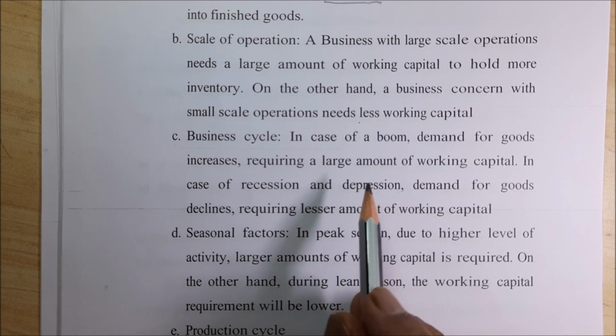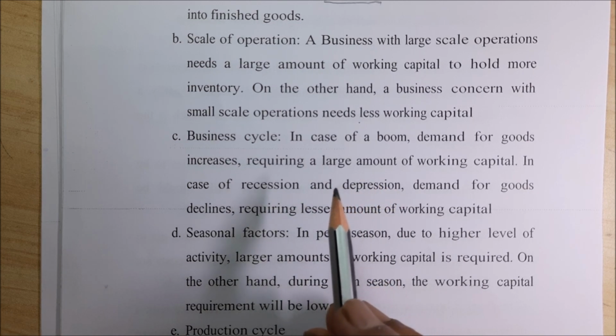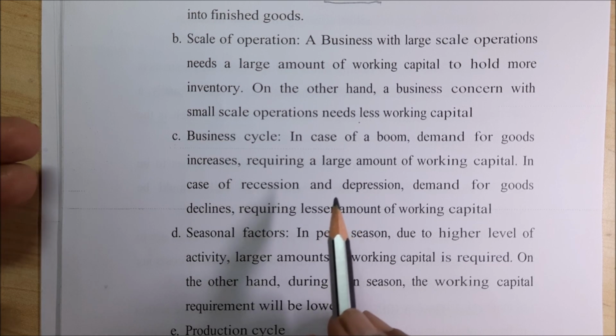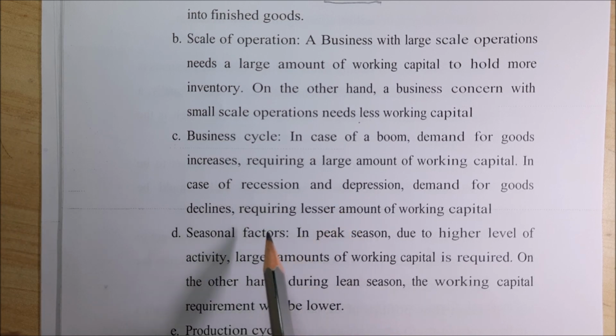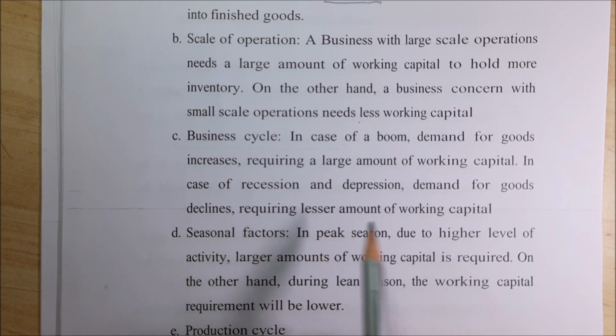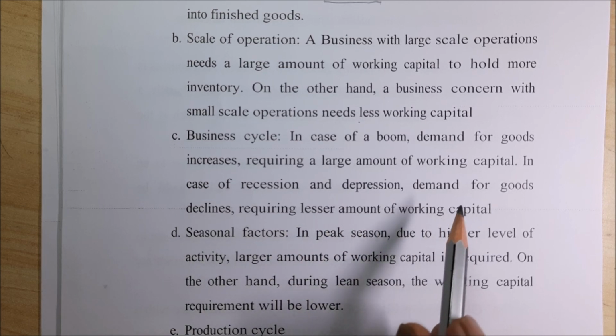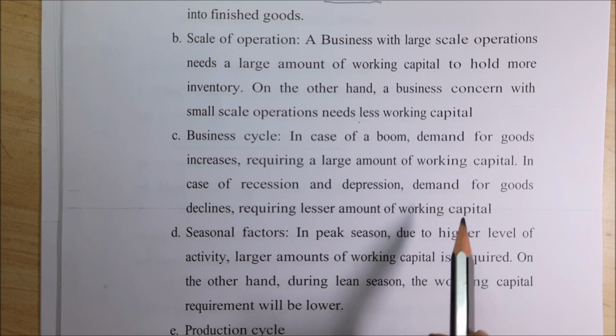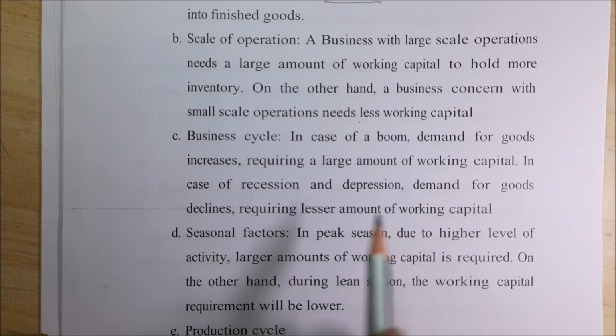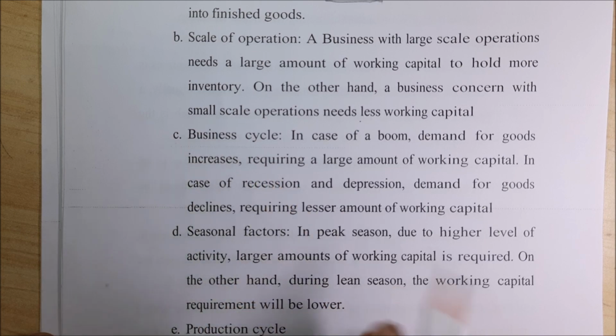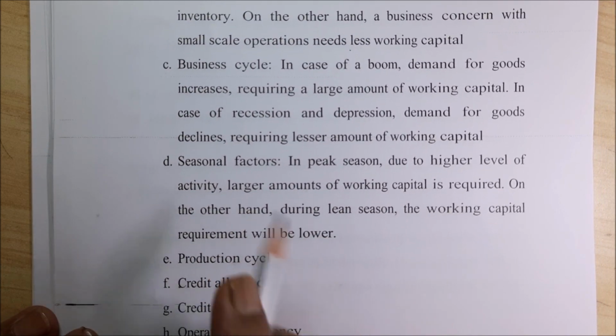When you are at the height, you need more working capital because you have more demand from the market for your products. Whereas when it is depression, declining, you need less working capital because people are not preferring your products, right? This is the business cycle.